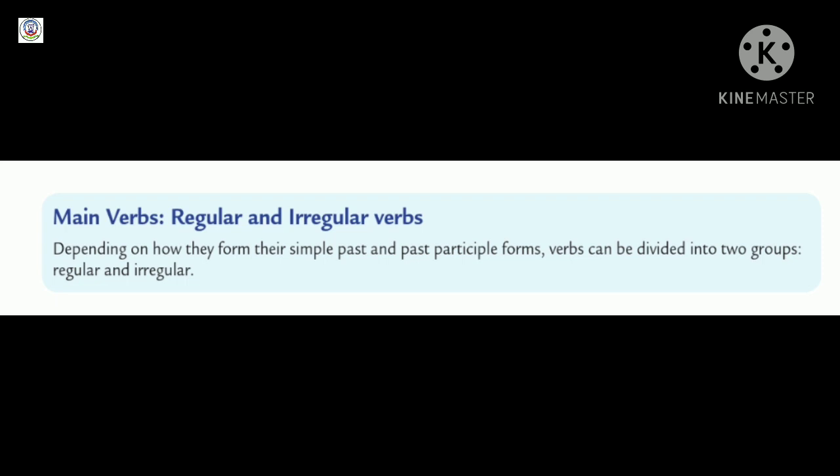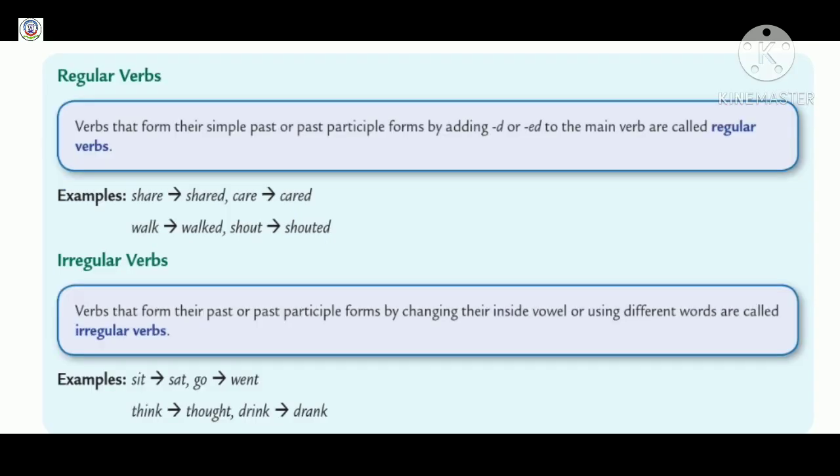Depending on how they form their simple past and past participle forms, verbs can be divided into two groups, regular and irregular. What are regular verbs? Verbs that form their simple past or past participle forms by adding d or ed to the main verb are called regular verbs. Example, share, shared, care, cared.